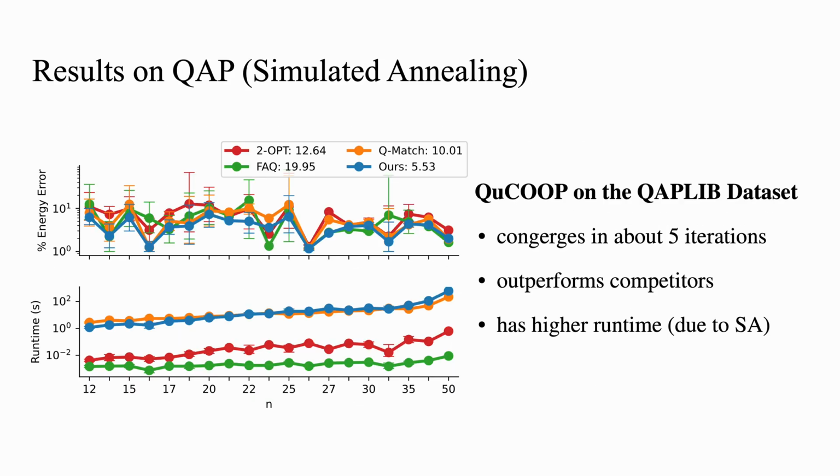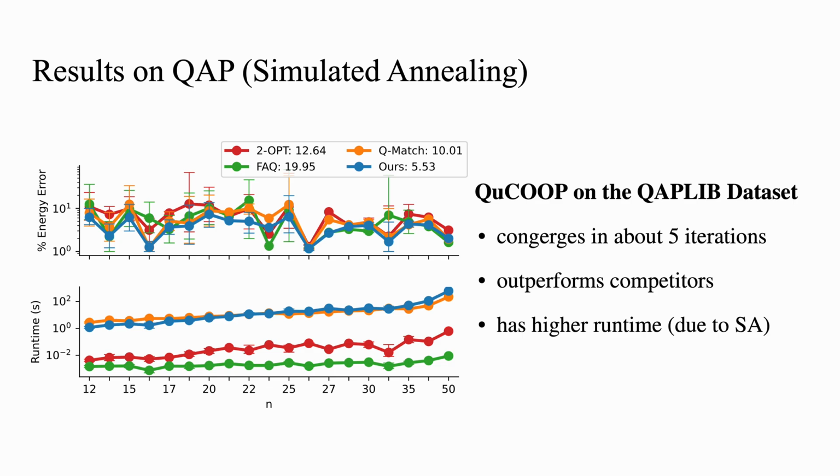We next take a look at QuCOOP performance on different problems. We first implement QuCOOP using simulated instead of quantum annealing to evaluate its performance on large problems. We start with the quadratic assignment problem on the Kaplan dataset. We benchmark QuCOOP against dedicated classical solvers, namely FAQ and 2OPT, and also against the quantum-compatible competitor QMatch.